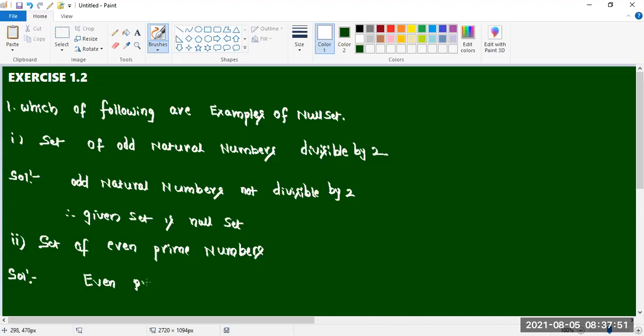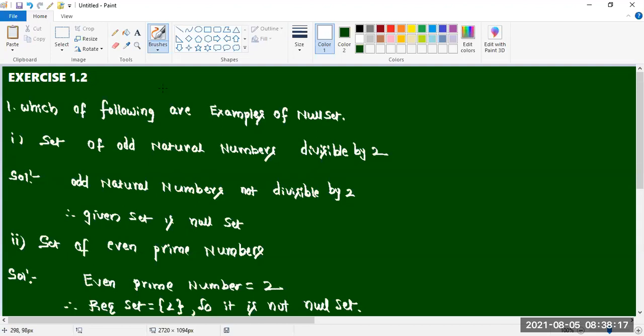Even prime numbers are equal to 2. Therefore, the required set is the even prime number set. So it is not a null set. One element we are getting. It is not a null set.